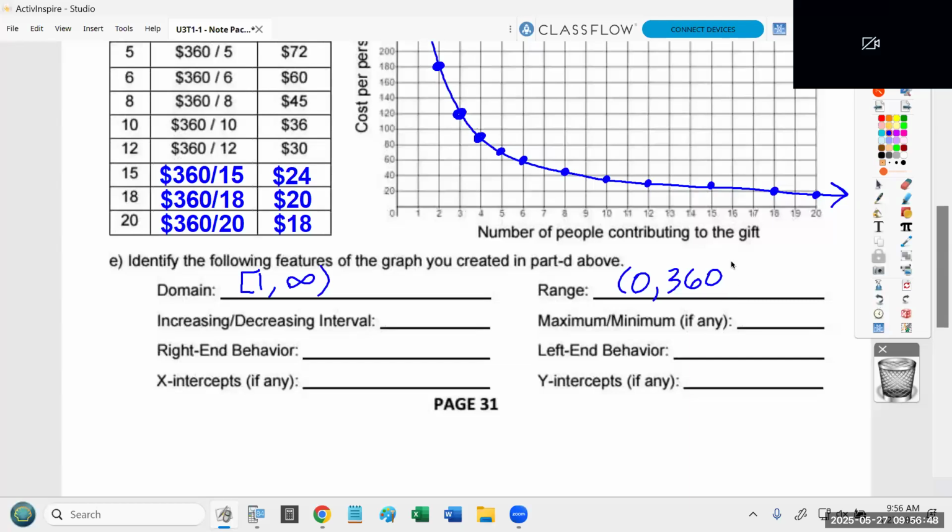Thank you. Thank you, Mr. Fee. It would include 360, hence the bracket.